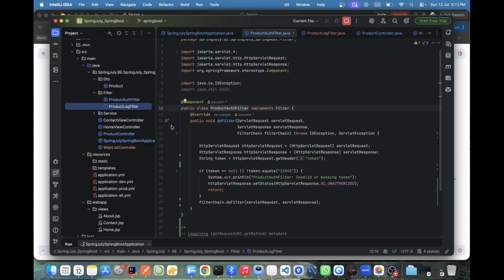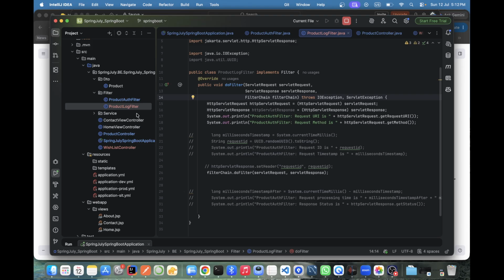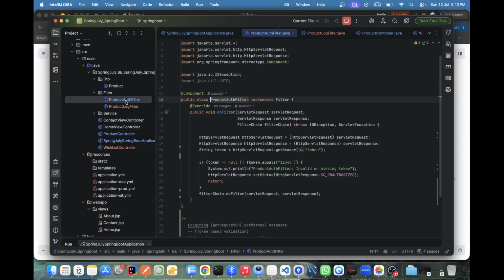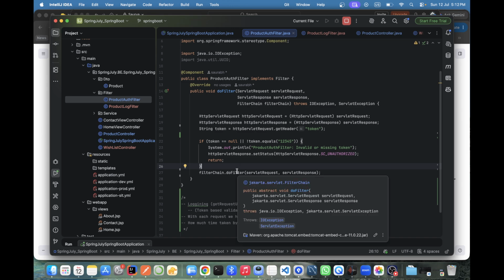This is for the logging, just for the logging on the console. The upper one is for authentication. Here we have given the do filter with the request and the response servlet. Okay.